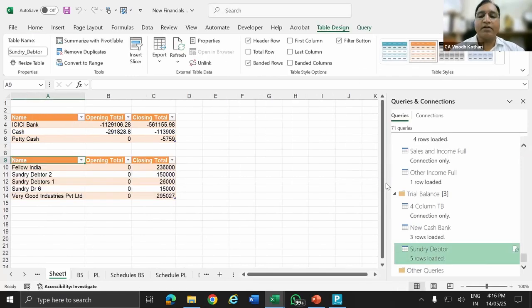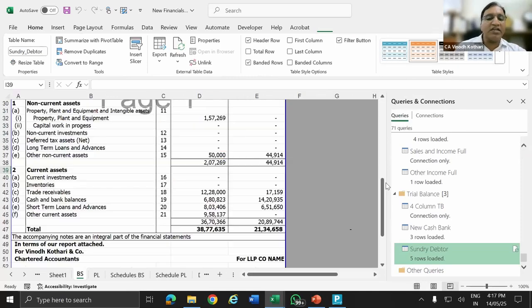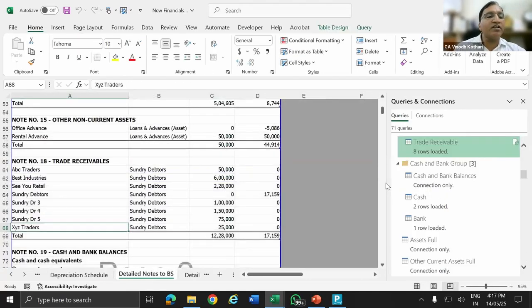So now what has happened? This has come. Sir, but here the coloring is there. Formatting is different. If you see in the detailed schedule, the format is different. Here no header is there, no total is there, everything is there. But why is that a different format? Okay. See, this is where I was searching for 8 to 10 years how to automatically insert additional debtors and creditors. And suddenly I got an opportunity to take a session on tables.